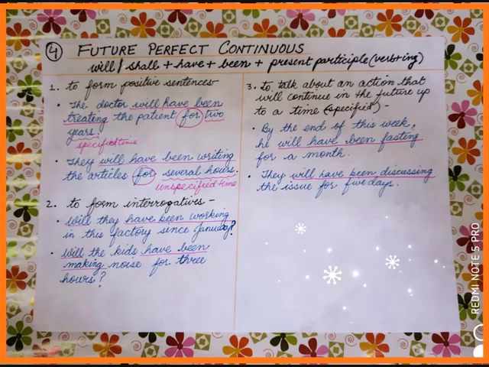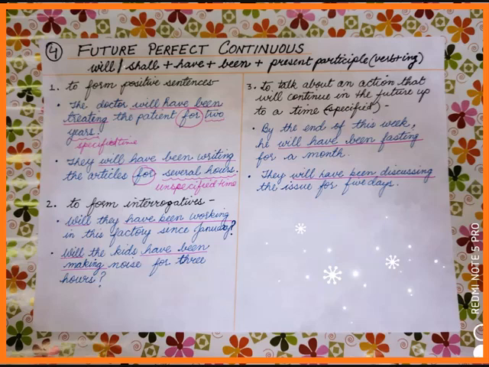That is your future perfect continuous. It's showing a specific time, since January, and it's showing something which is done in future, and it is an ongoing process. The second one, will have been making, is your future perfect continuous tense.